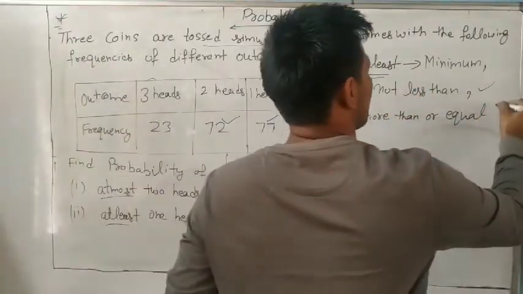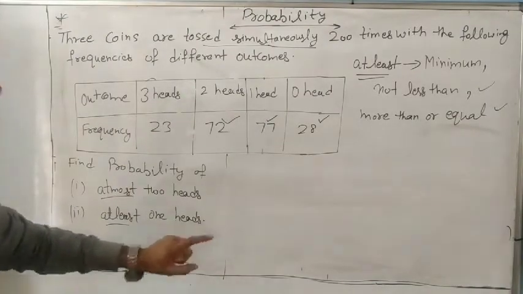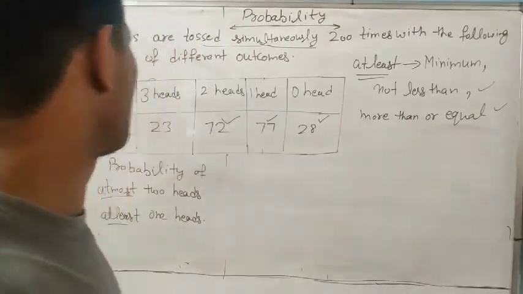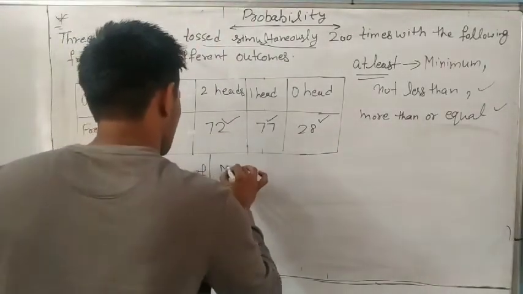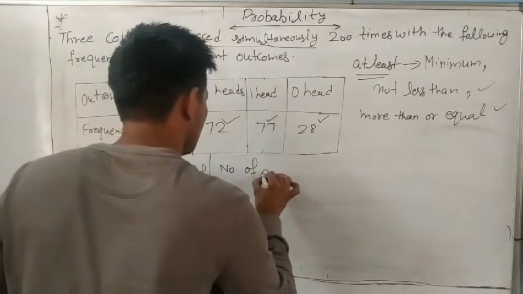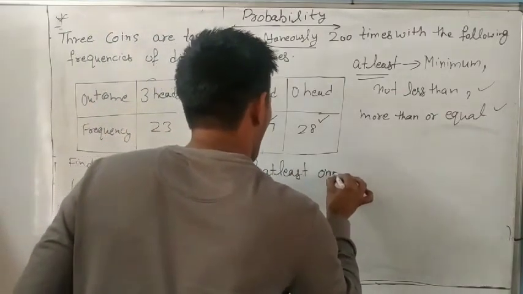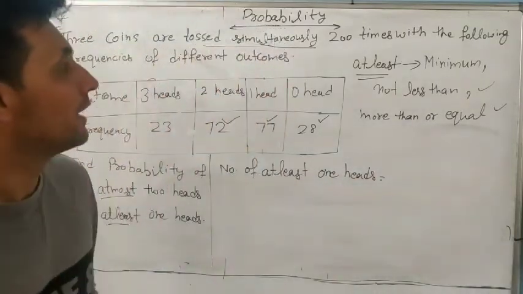Okay? So now, whose probability? At least one head. So first we will find the number of at least one head.